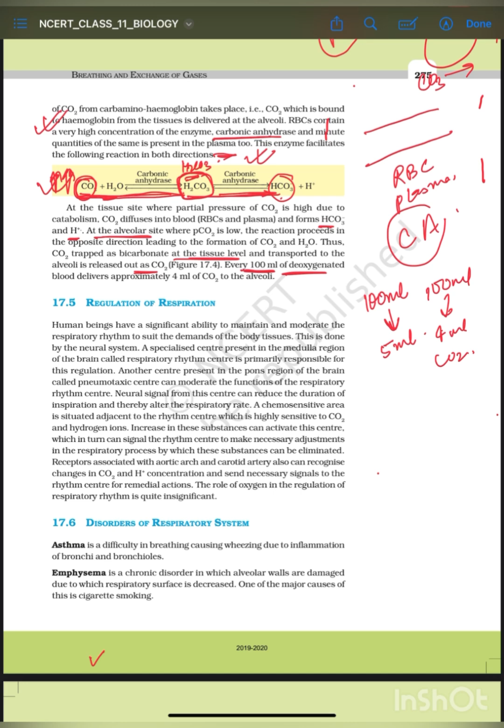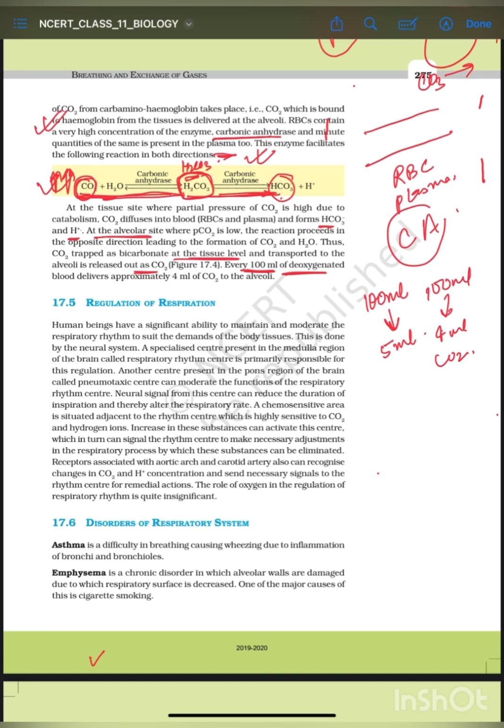Regulation of respiration. अब रेस्पिरेशन है तो इसका रेगुलेशन सेंटर भी होना चाहिए, because there should be an ability to maintain and moderate the respiratory pattern, the respiratory rhythm. कोई इंसान दौड़ रहा है तो he or she will definitely need more amount of oxygen in the body. So to meet the demands of the body, a respiratory regulation should be present in the body that can maintain and moderate the respiratory rhythm.